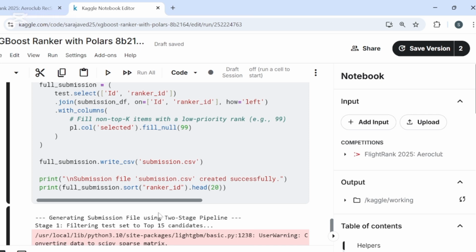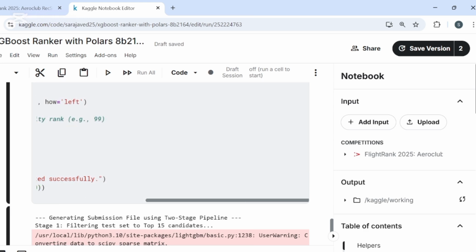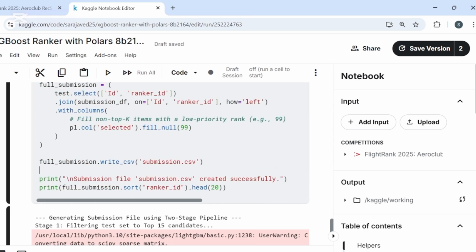A critical final step is to merge these ranks back with the full test set, giving a low priority rank to any flight that did not make it into our top 15. This ensures we rank every single flight as required by the competition rules. We then write this to our submission.csv file.